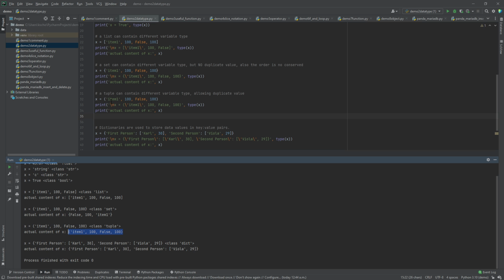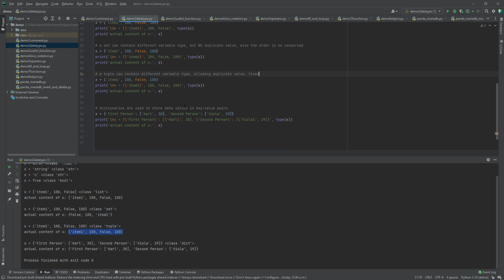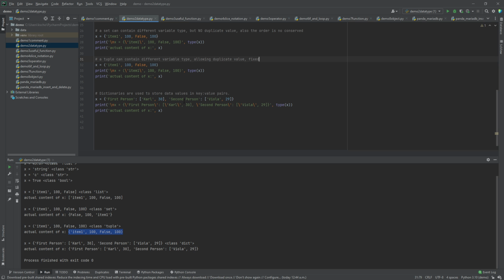And one thing of the tuple is that it is fixed. So once you have declared a tuple, it cannot change. So let's say you can't remove an element from the tuple. And the last one will be the dictionaries. It is used to store key and value pairs.